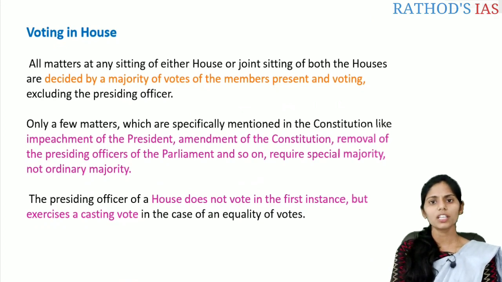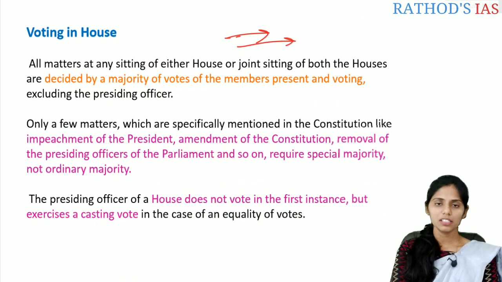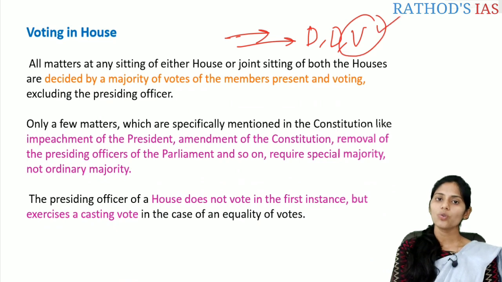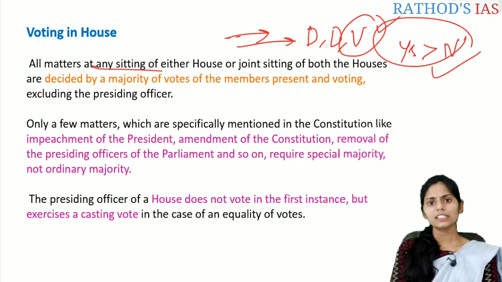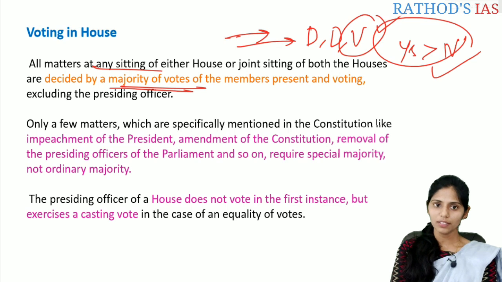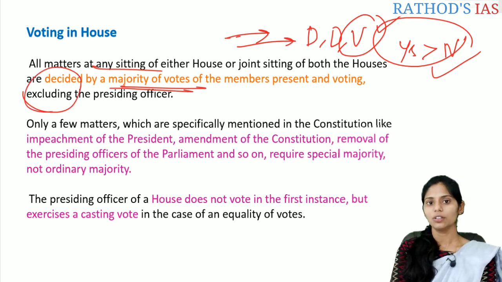What is the meaning of voting? Whenever any motion is passed or whenever any bill is introduced, there will be debate, discussion and the voting. So voting means whenever the yes votes are more than the no votes, it will be passed. All the matters at any sitting of either house or in the joint sitting of both the houses are to be decided by the majority of the votes of the members who are present and voting. That is excluding the presiding officer.